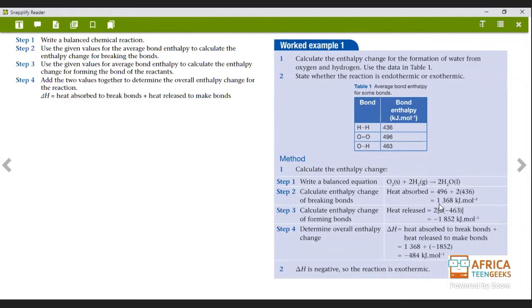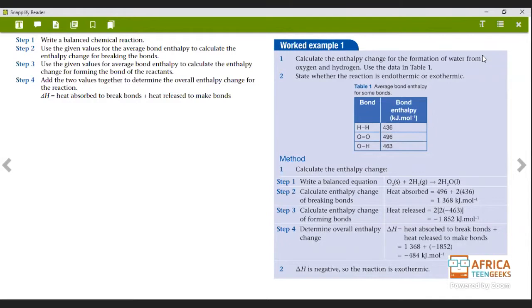It's going to be 2 times 2 of minus 463. Okay? Which is this one that is given here. And that is going to give, but this one is a minus. The heat that is released is always a minus. Don't forget that, guys. It's always a minus. When you release heat, it is a minus. That's why if it's balanced, our change in heat will be 0. So it's unlikely. They always have to be different in order for us to calculate them.